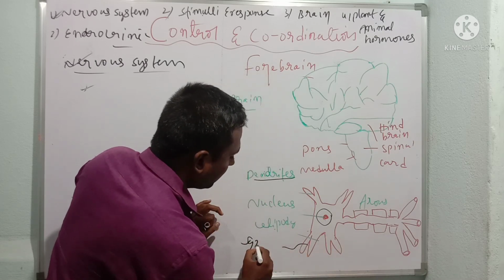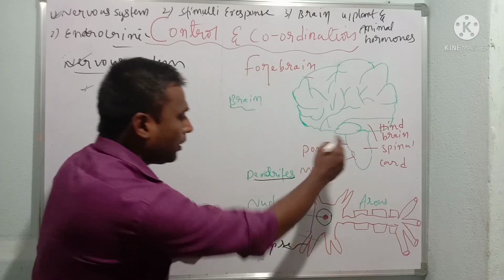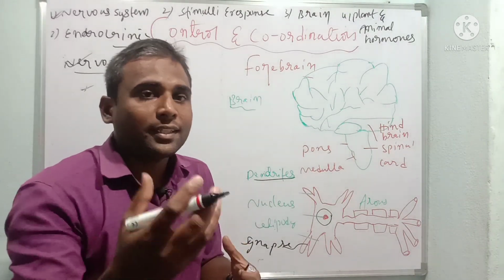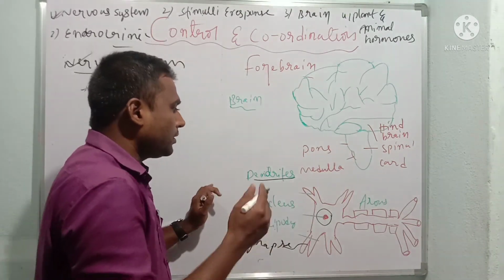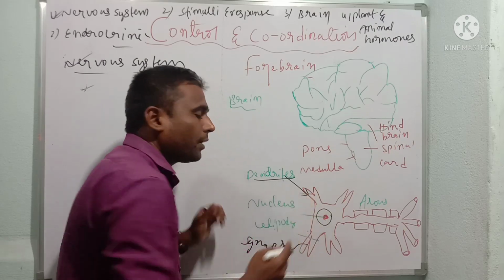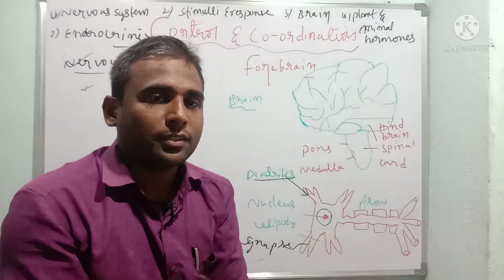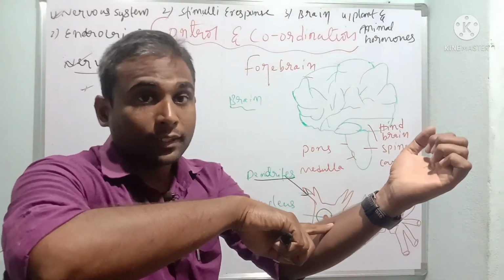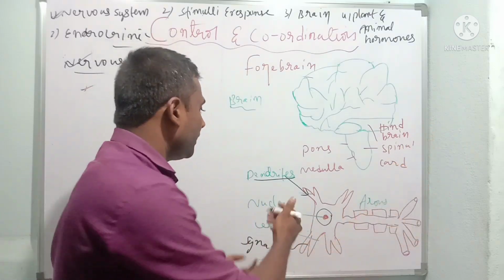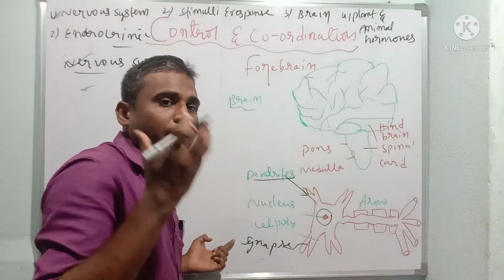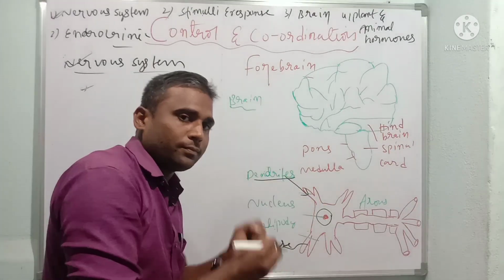How does it react? Dendrites gather the information. If I touch like this, that information is collected by the dendrites.